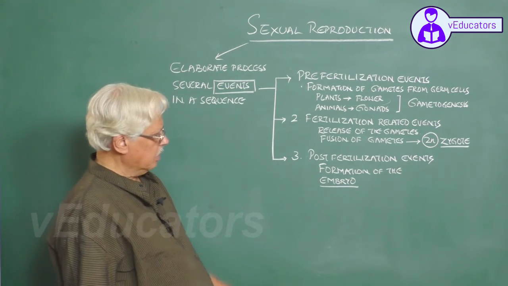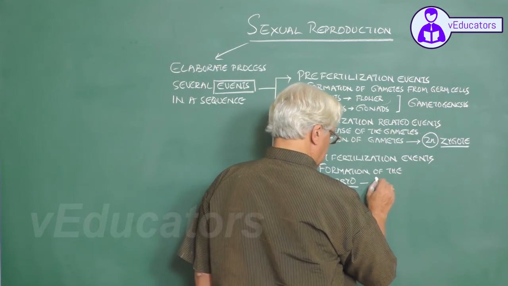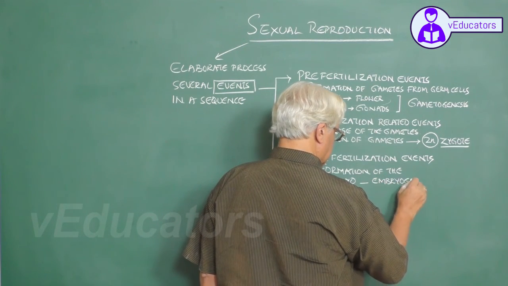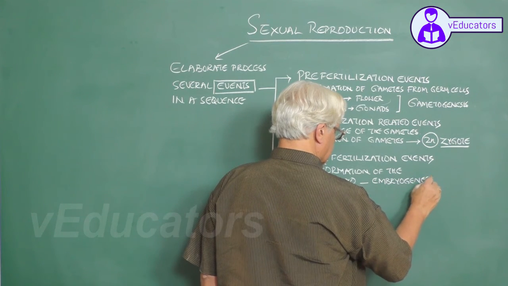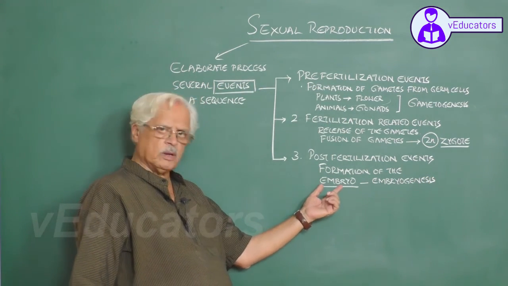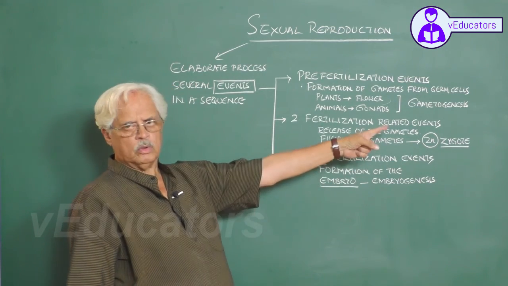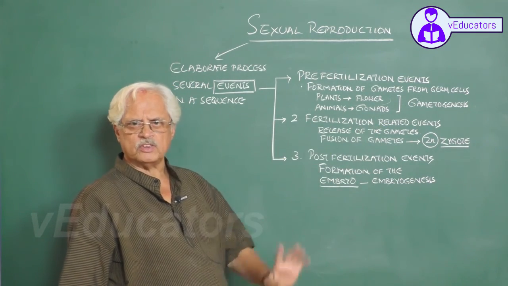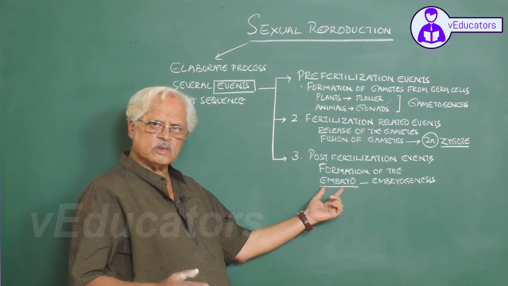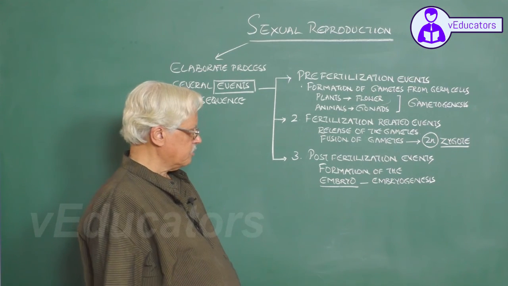The zygote develops into an embryo. This process is called embryogenesis, and this embryo may become the adult organism directly. For example, the embryo in the seed germinates into a new plant. The embryo in animals becomes the young one, and the young one grows into the adult.